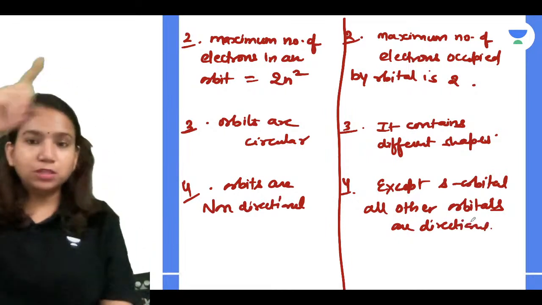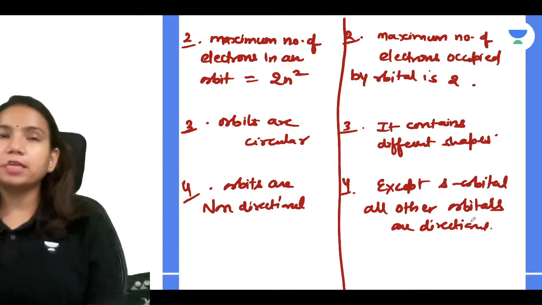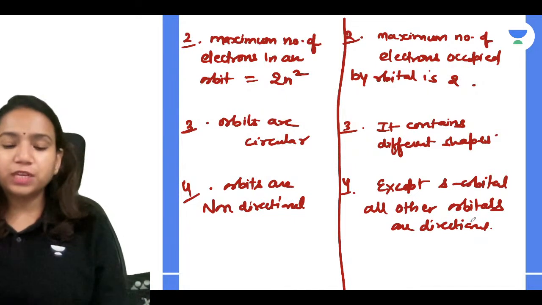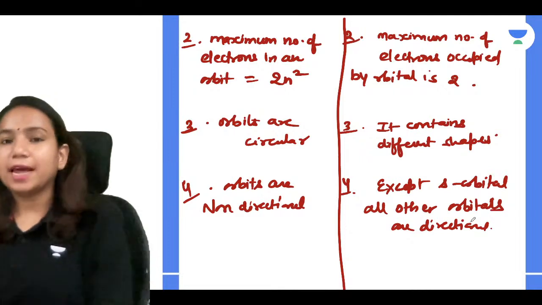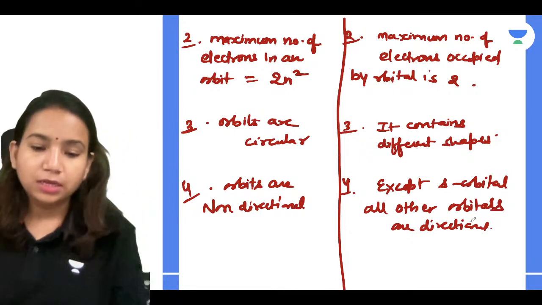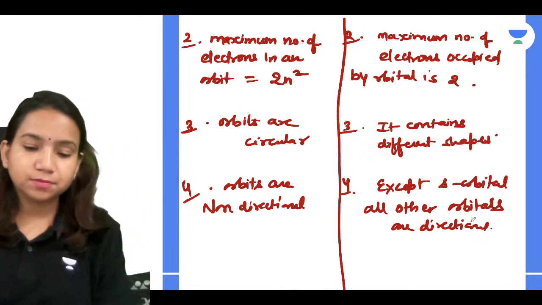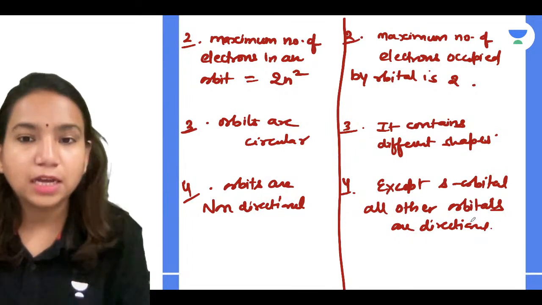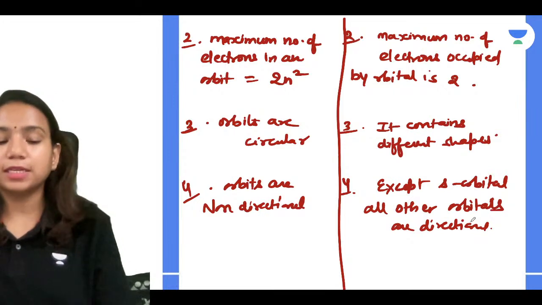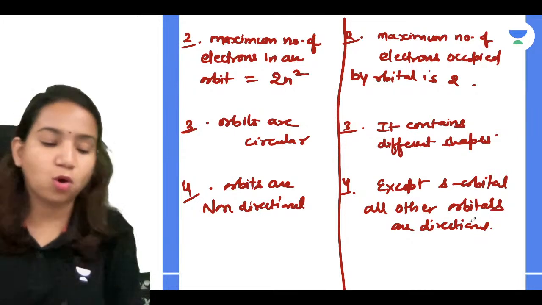Why? If you have a dumbbell, you have a particular direction, like along the x-axis, y-axis, z-axis. But for a sphere, you can't tell where it is exactly, so there it is non-directional. Clear with it, guys? Everyone? Yeah. So orbitals have different shapes, that is dumbbell, double dumbbell, and so on.